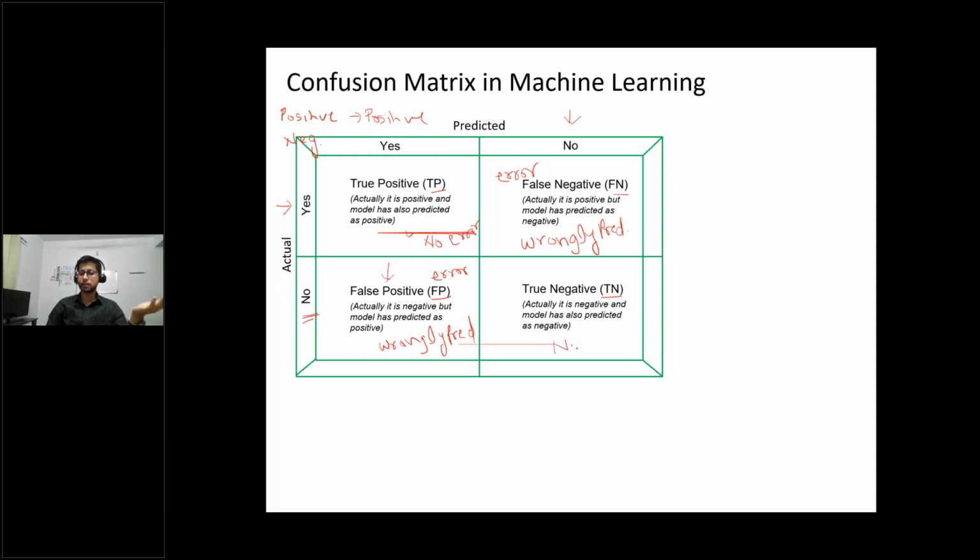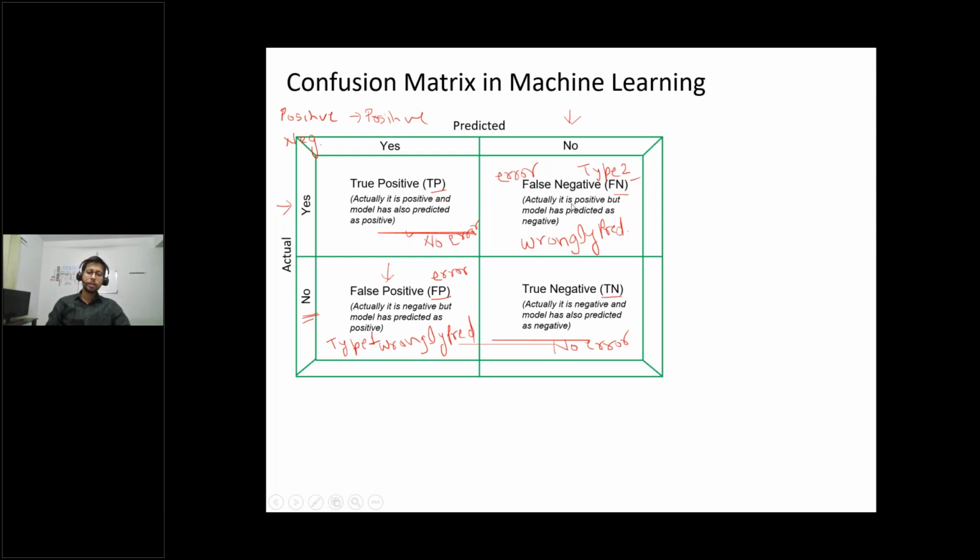So no error here. So these are the true classes, this and this, and these are errors. This is also known as type 1 error, and this is known as type 2 error. More explanation can be given in hypothesis testing, but type 1 error is related to false positive and type 2 error is related to false negative.